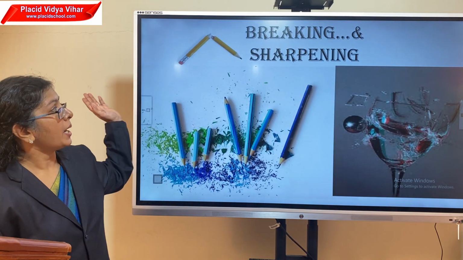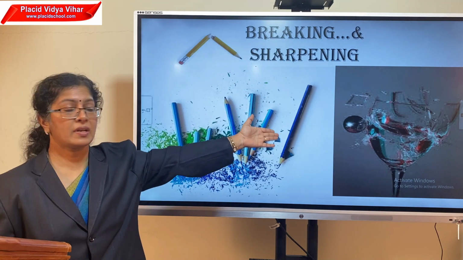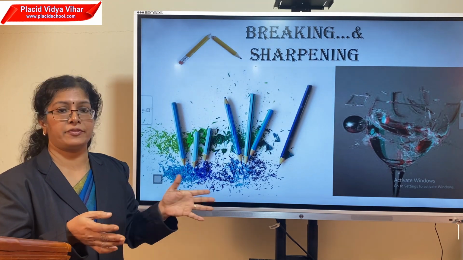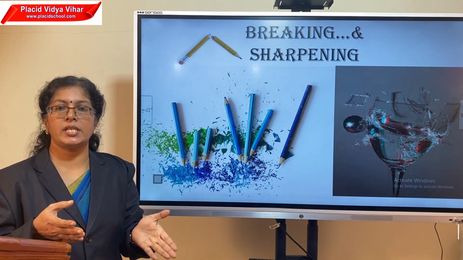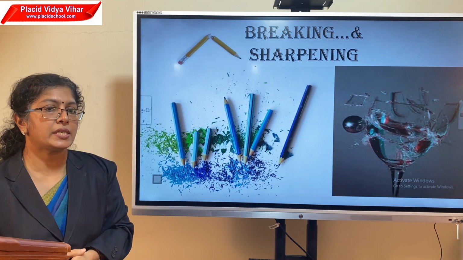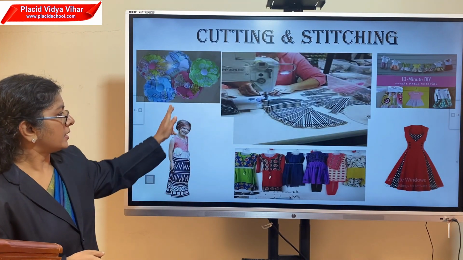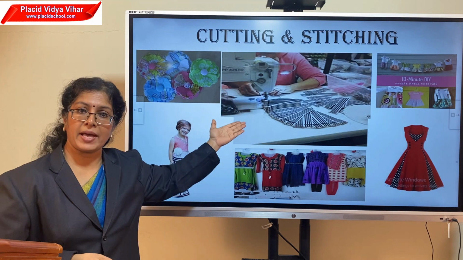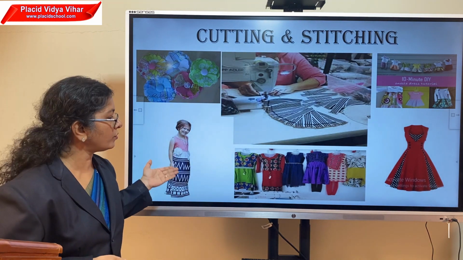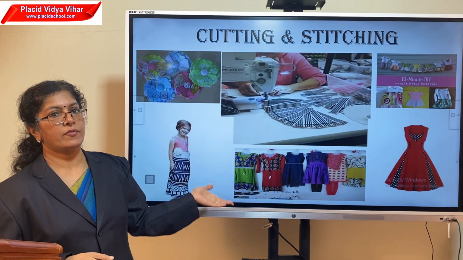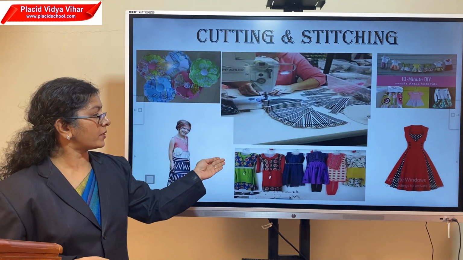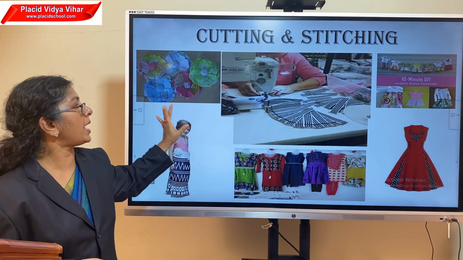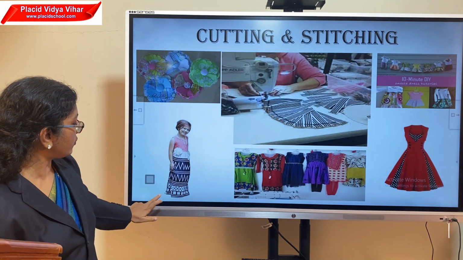You may remember this. By breaking a glass or pencil or sharpening it, when a piece is getting apart from that, see, it's still a change in its physical structure, not a change in quality. Next, the same thing goes for stitching of clothes. Pieces are cut from fabric and they are stitched together to make clothes in different patterns. Only the physical property is affected, the combination is different, but the quality of the substance, the material, the fabric, does not change in these kinds of changes.